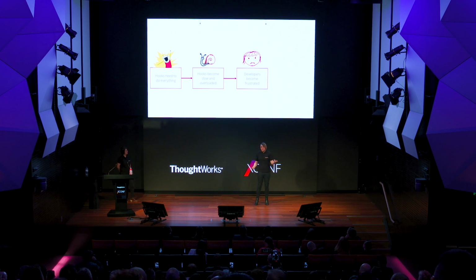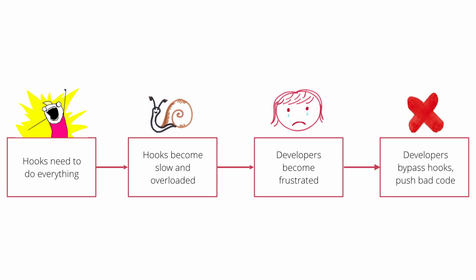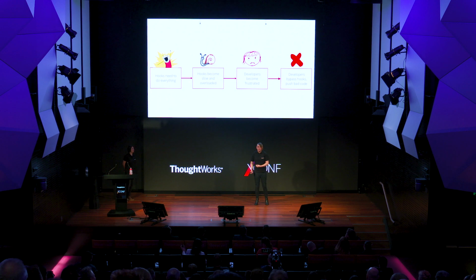And as a result, eventually, developers bypass the hooks. They go, "this is clearly fine, I'm just going to skip the hooks and push the code." And sooner or later, that leads to bad code being pushed, breaking the pipeline. At which point, you may as well ask, why did we have hooks at all? Let's get rid of them.